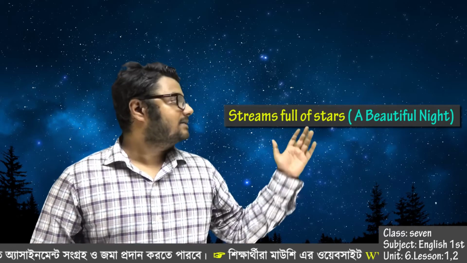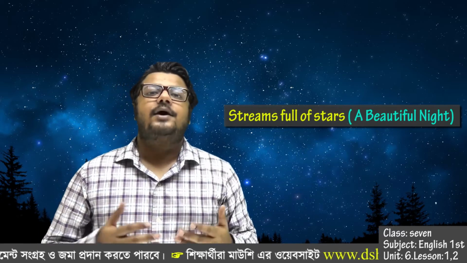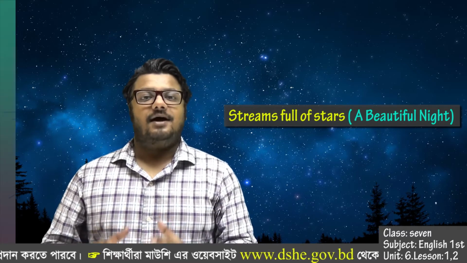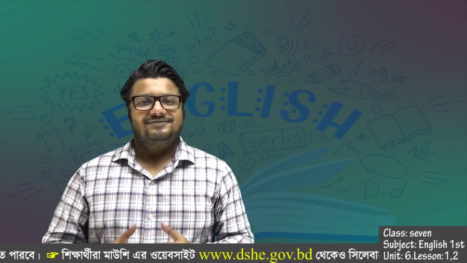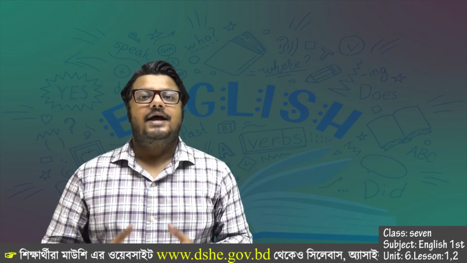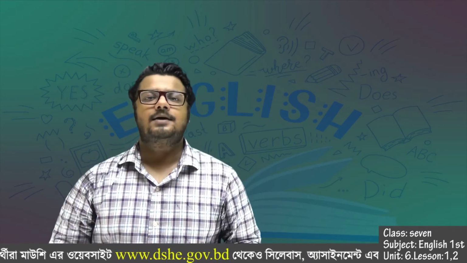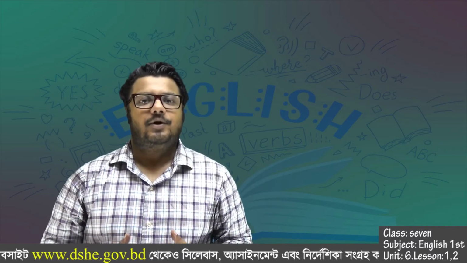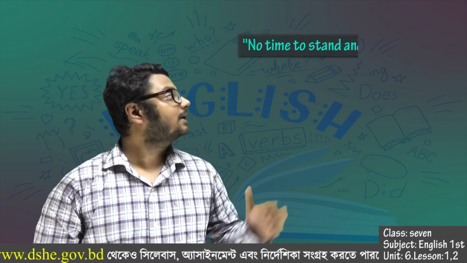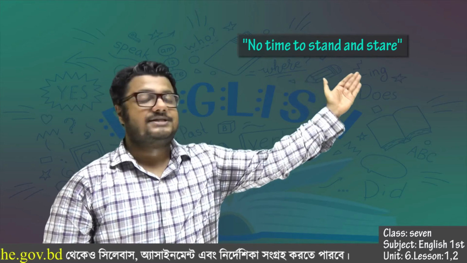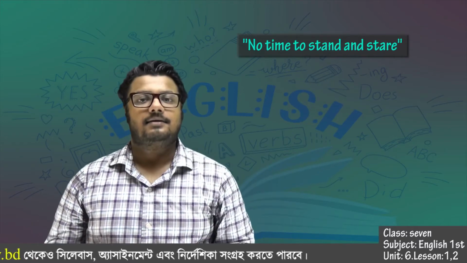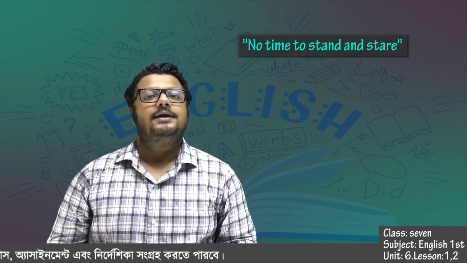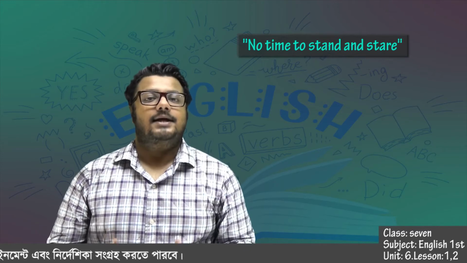So by saying streams full of stars, the poet is actually trying to portray the beauty of stars at night. So these are the beautiful things that the writer addressed in the poem. Now if we read the poem again, we will see that the poet uses these words, no time to stand and stare, again and again in this poem. The question is, why he used these words again and again?